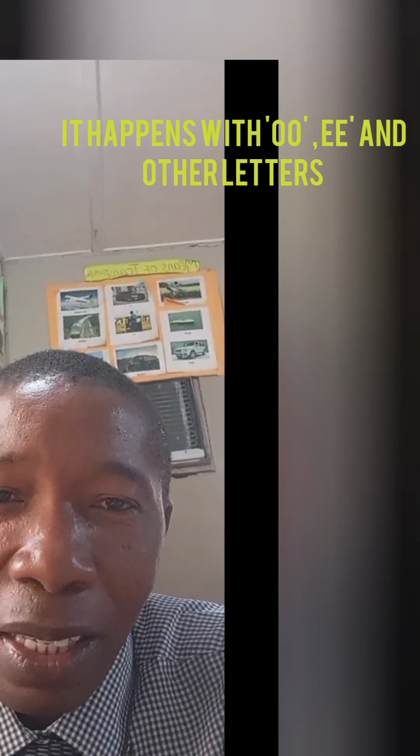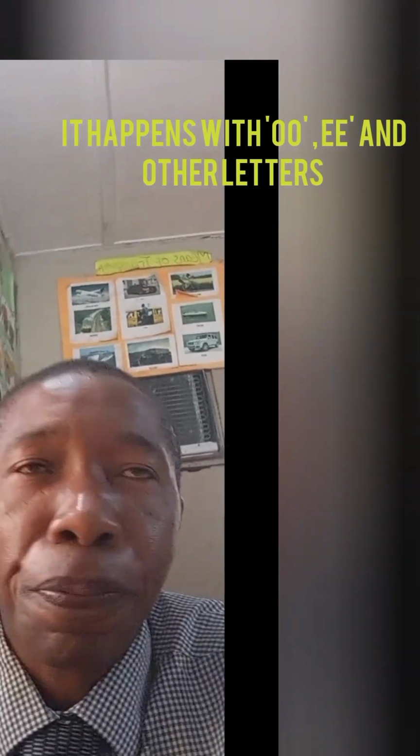So when two letters make one vowel sound in some words, it doesn't mean that those will be stagnant or static. No. At some other point, two letters can also form a different vowel sound. The same two letters. It happens with letters O, it also happens with letters E, and with other letters as it were. So these are the things we want to bear in mind as we explain more about letters O. When you see letters O in a word, how do you pronounce it? How do you say it?